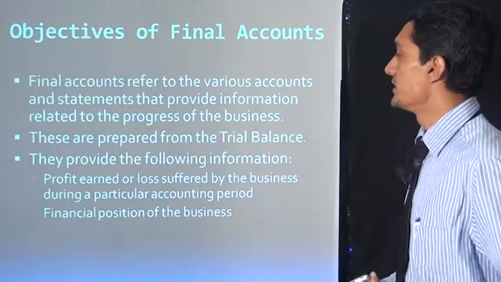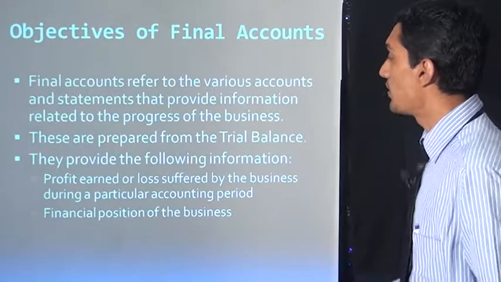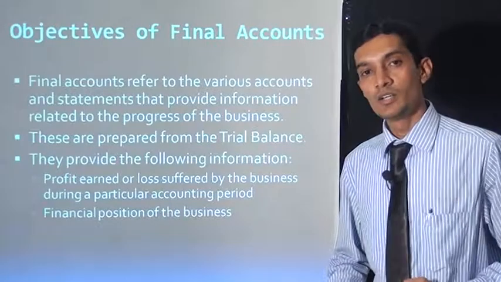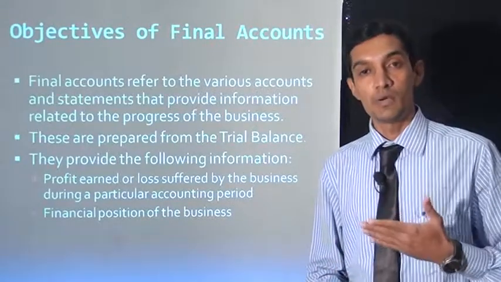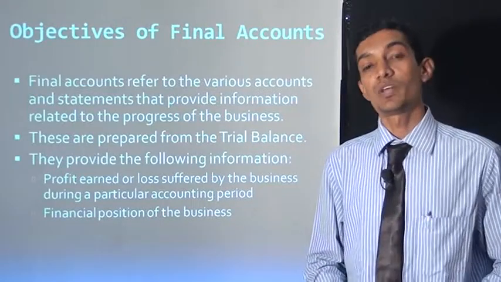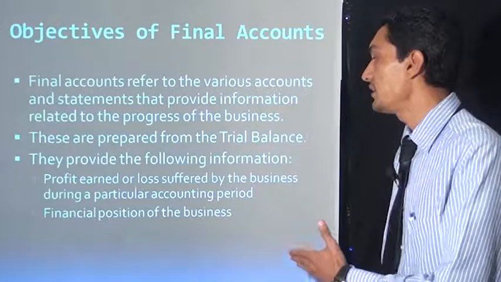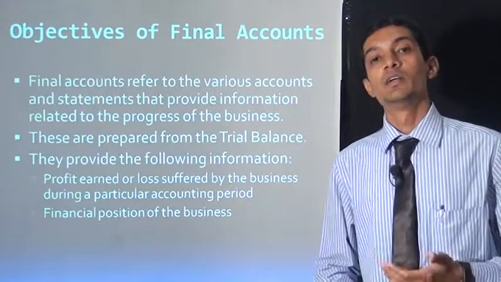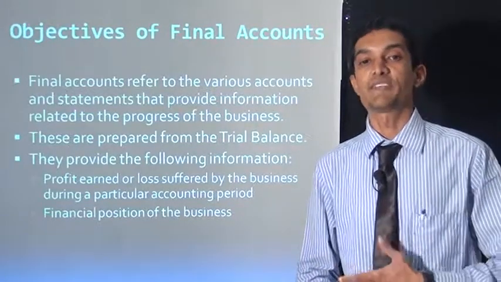Next, they provide the following information. What types of information do they give? Profit earned or loss suffered by the business during a particular accounting period. I already discussed this, whether the company is in a profit situation or a loss situation. So they show the profit or loss situation. The financial position of the business means whether the financial position is good or not. So they show the financial position.